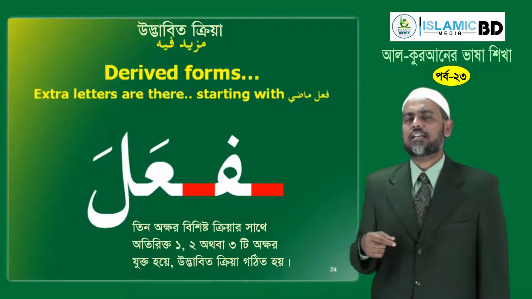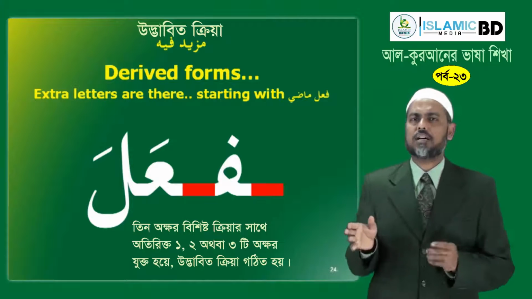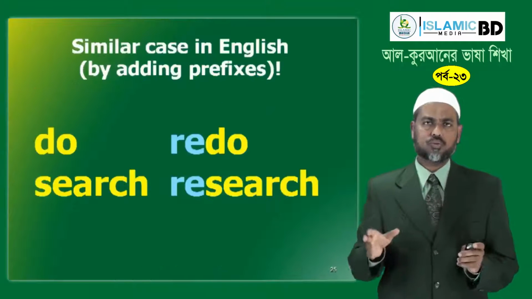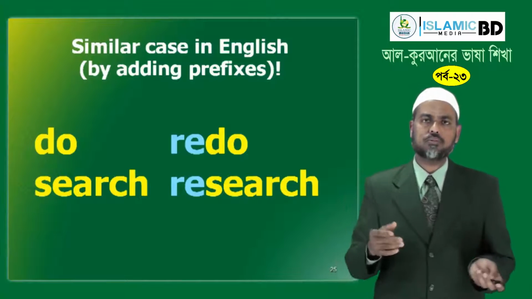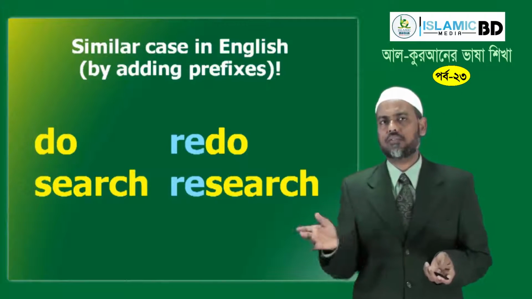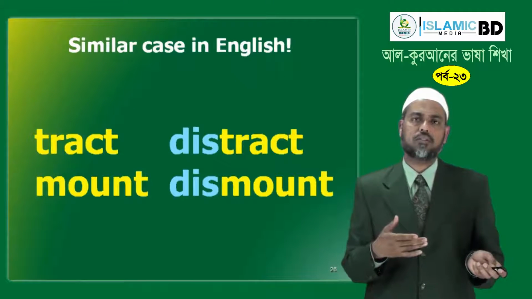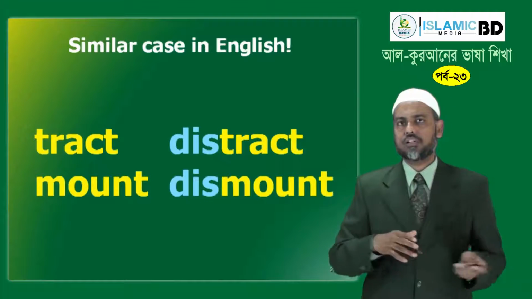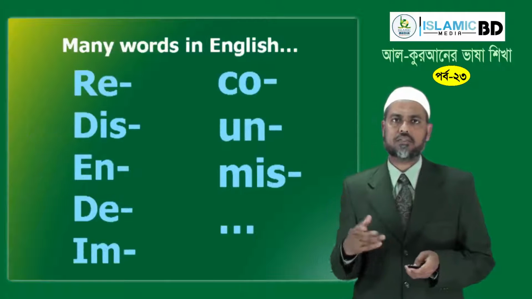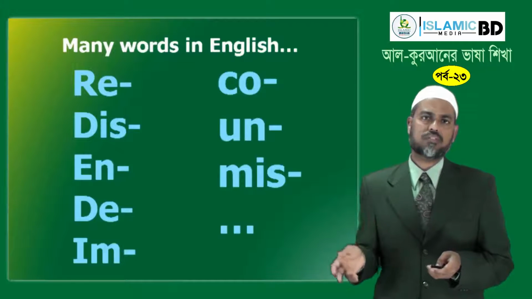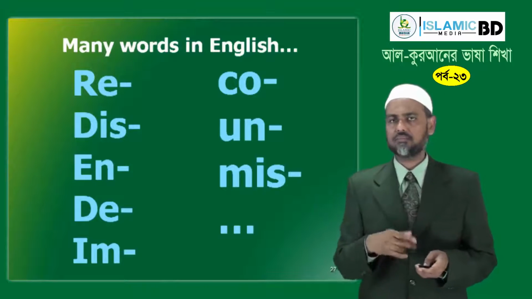But before we go there, similar things exist in English. Not exactly, but similar. You add prefix to verbs and make another verb. For example, do is a verb, redo is another verb. You just add re. Search and research, or tract or distract, mount, dismount. And you have other prefixes also, like dis, en, de, demotivate, or im, or co, or un, or mis, guide, misguide, and so on.